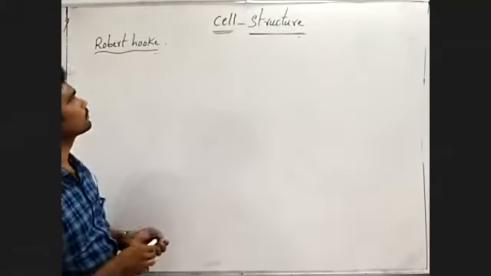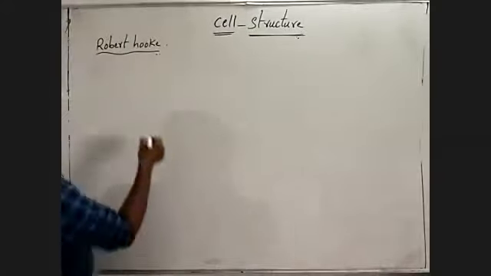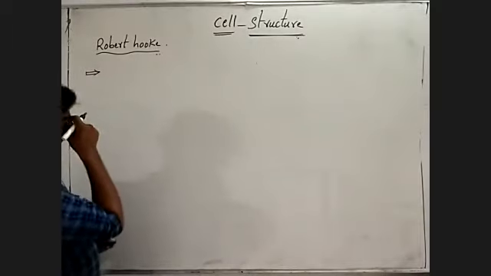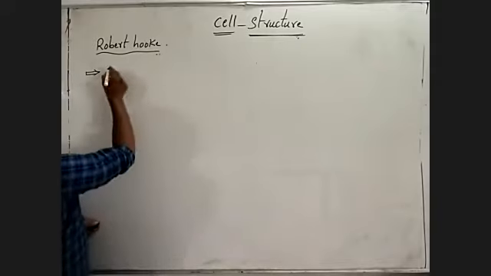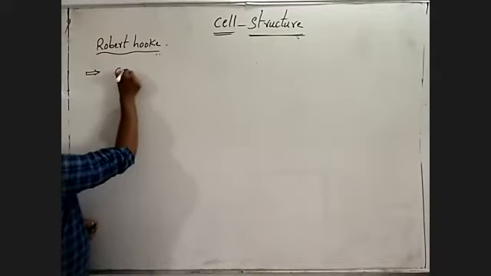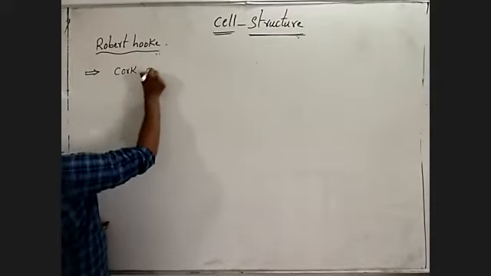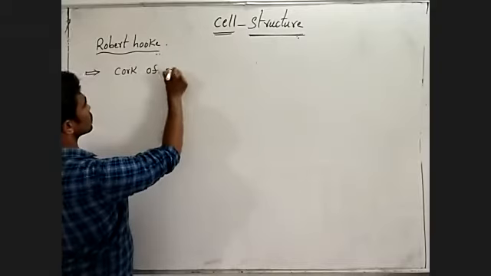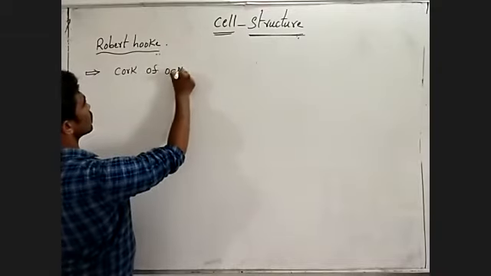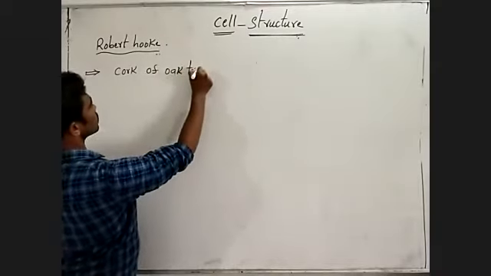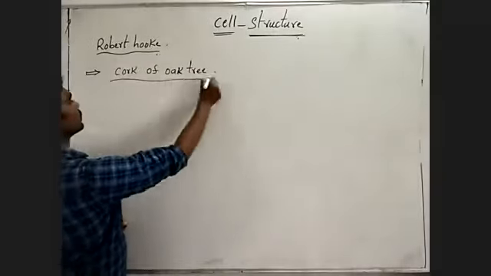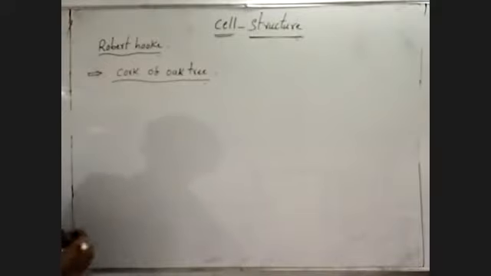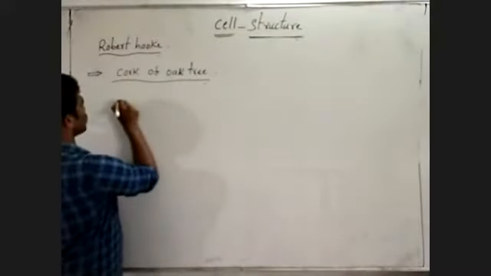Robert Hooke discovered the cell. First, he conducted experiments on the cork of an oak tree. First, Robert Hooke collected the cork from the oak tree.